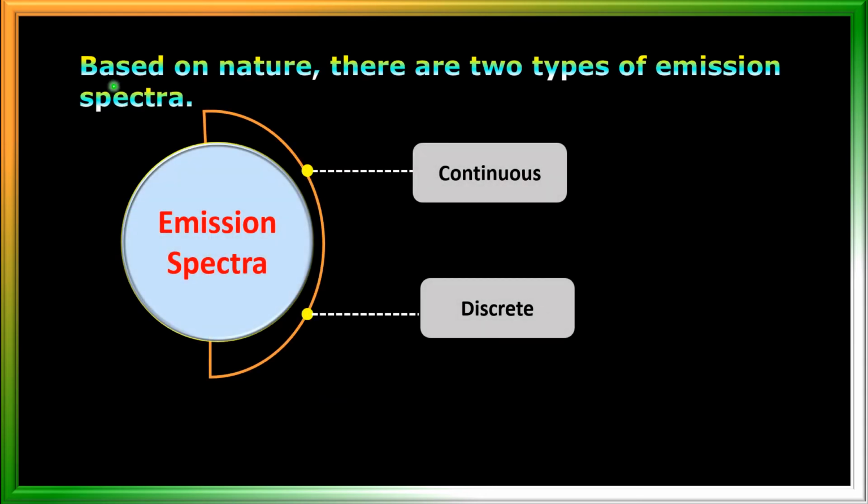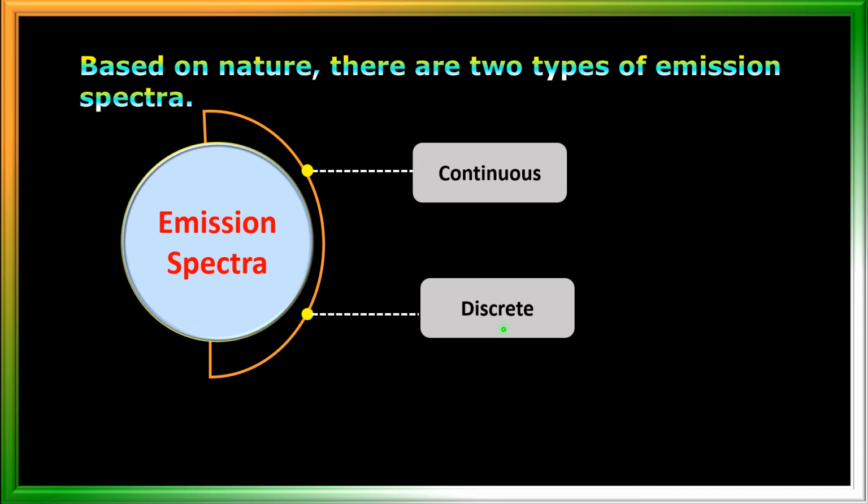So here, based on nature, there are 2 types of emission spectra. That means emission spectra can be classified into 2 categories. One is continuous spectrum and another one is discrete spectrum. I already explained what is continuous spectrum. Just now I have shown you the formation of rainbow, and that is an example for continuous spectrum. Then what is discrete spectrum?